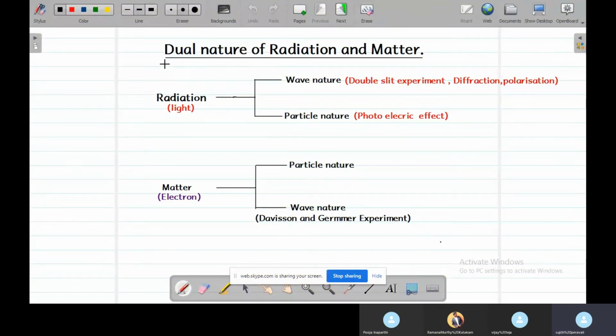We are going to discuss the dual nature of radiation and matter. First of all, we know that radiation means light waves which travel large distances, and we know that it generally shows wave nature, which is proved by the double slit experiment, diffraction, and polarization. Generally we know that light has wave nature, but light is also a particle, and this is proved by the photoelectric effect in 1900.